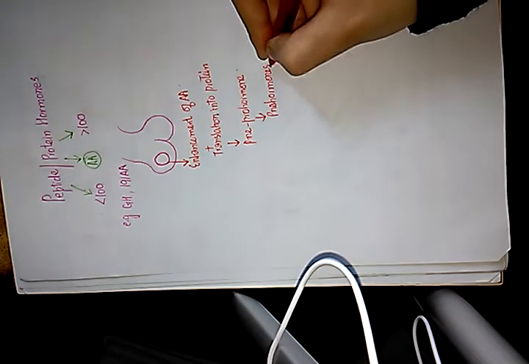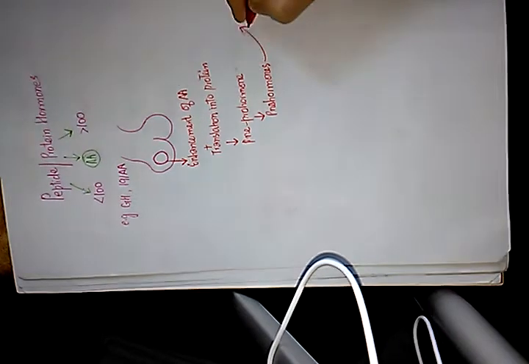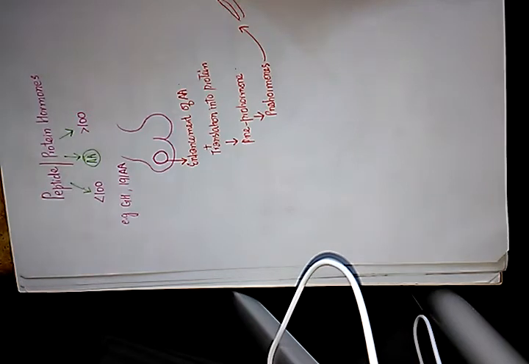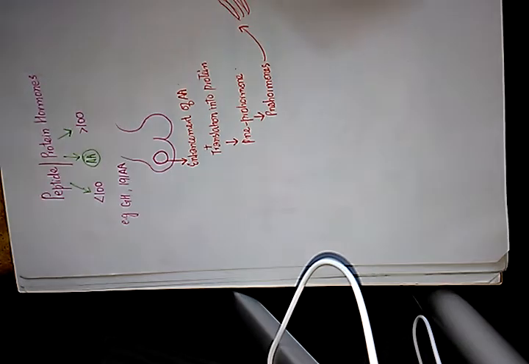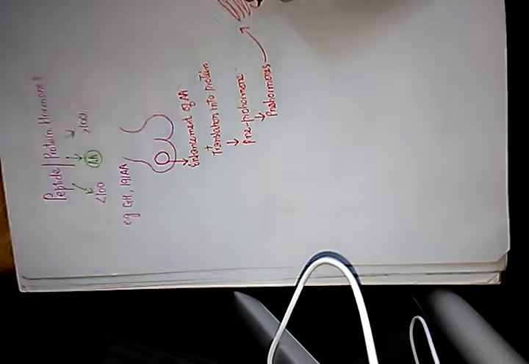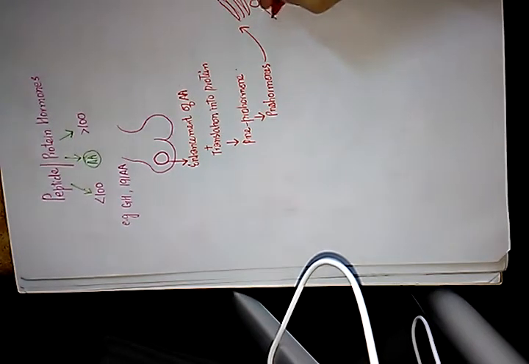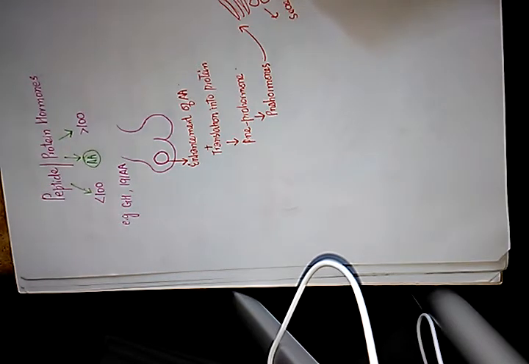and then these pre-hormones are sent to the Golgi apparatus, and in the Golgi apparatus, these pro-hormones are cleaved and secreted as vesicles.